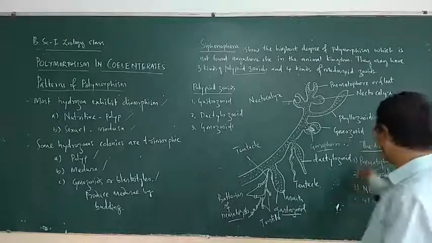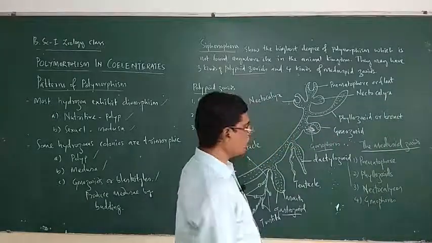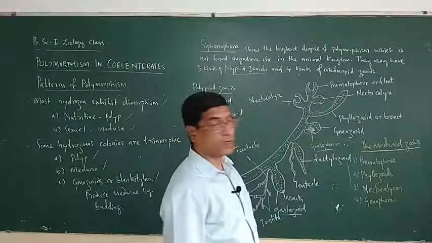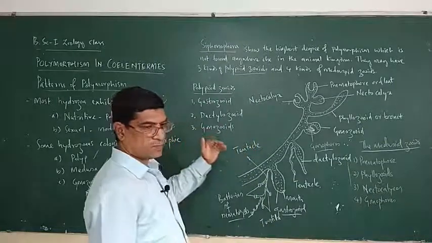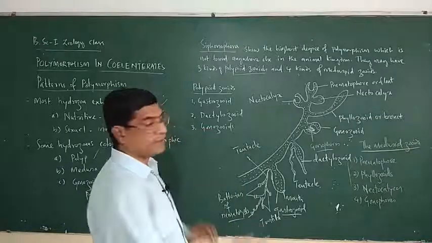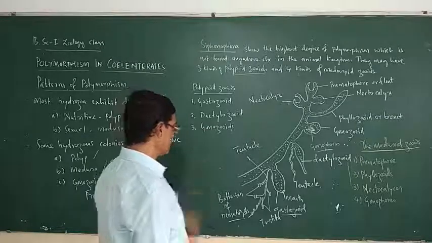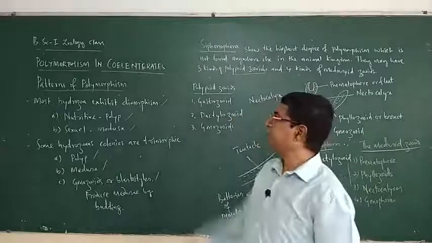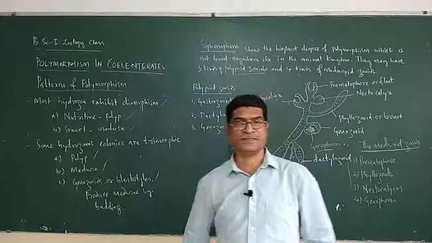So these are the different medusoid zooids that occur in the colony of Siphonophora. Siphonophora is the special type of cnidarian wherein we can observe the highest degree of polymorphism. So with this we have studied the patterns of polymorphism in cnidarians. Thank you.